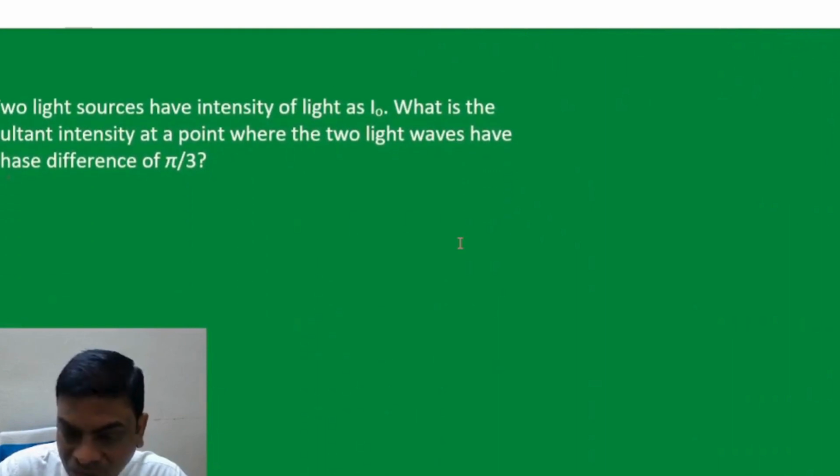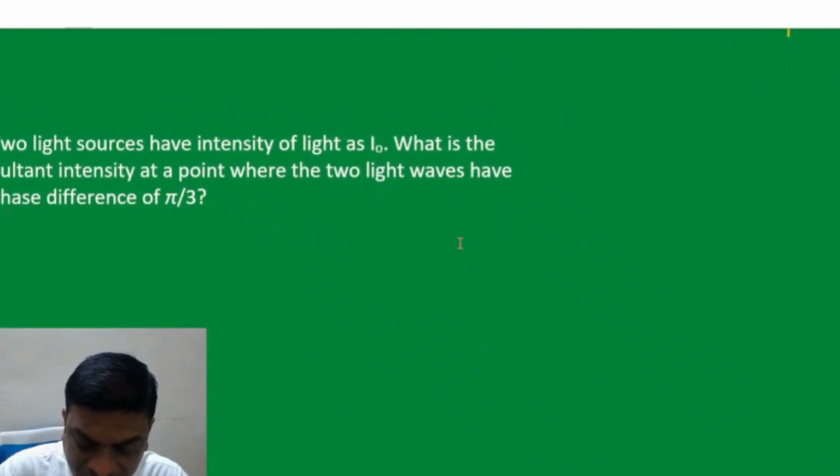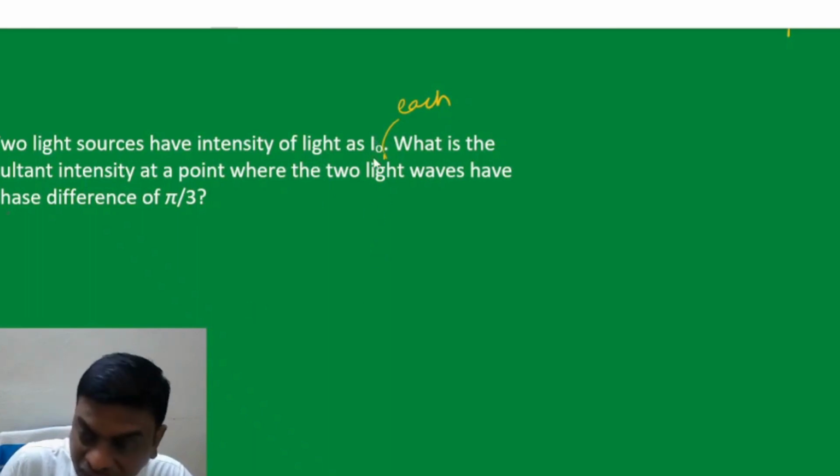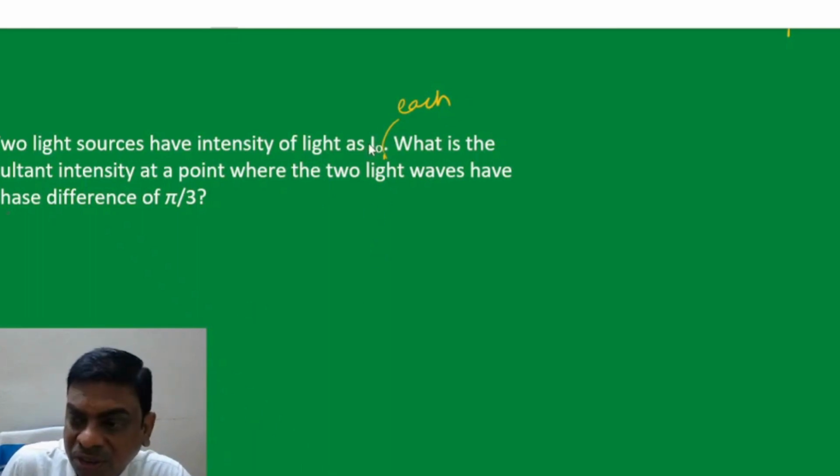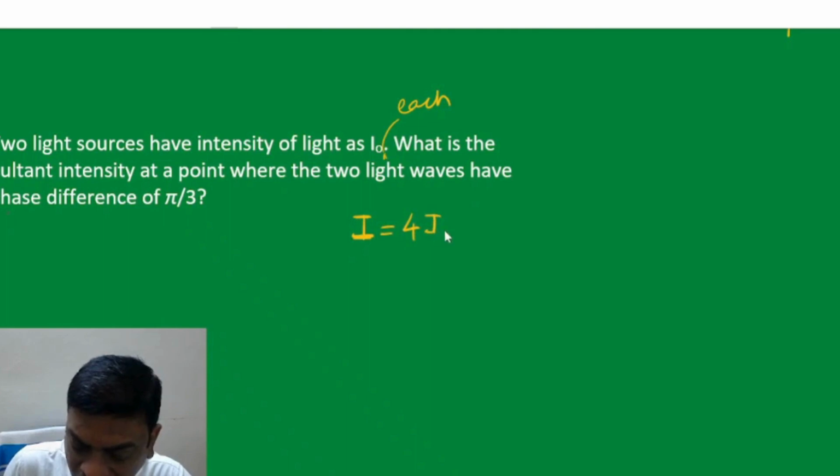Then moving to the second question. Two light sources have intensities of light as I0 each. What is the resultant intensity at a point where the two light waves have a phase difference of pi by 3? Since we have been informed that the individual intensity of each light source is I0 and we have to find the resultant intensity, we will be using this formula: I is equal to 4 times I0 into cos square of the phase difference divided by 2. This is the formula which we will be using here.